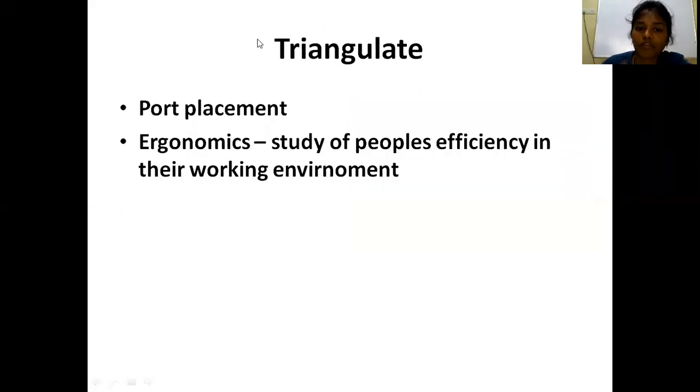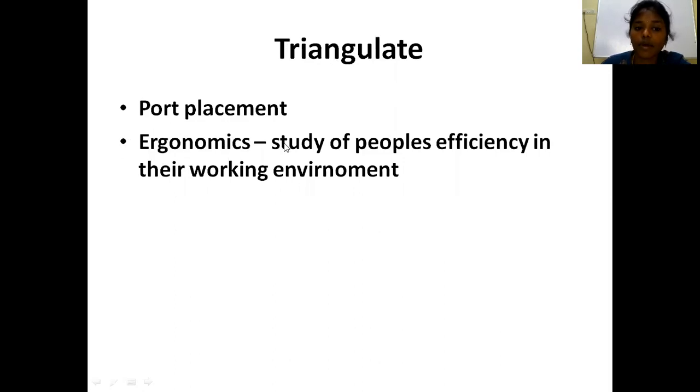The next principle is triangulate, that is triangulation. What is meant by triangulation? After identifying the target organ, you have to proceed further to do the surgery, for which you have to place other ports, that is port placement, using the triangulation principles and also following the ergonomic principles. Now, what is meant by the triangulation principle and what is meant by ergonomics?